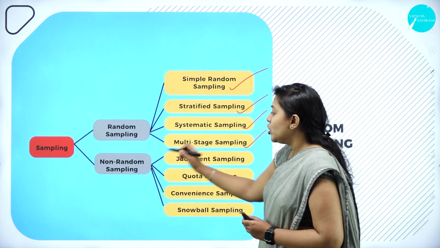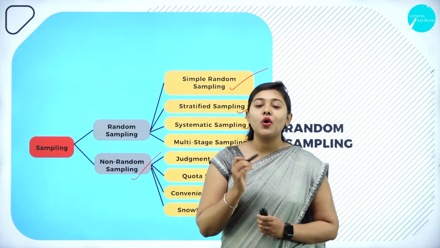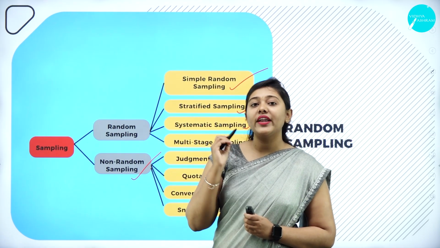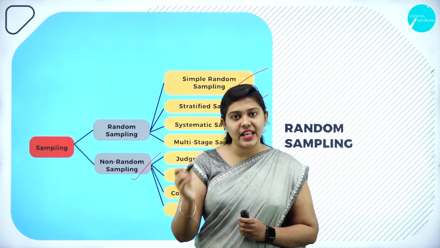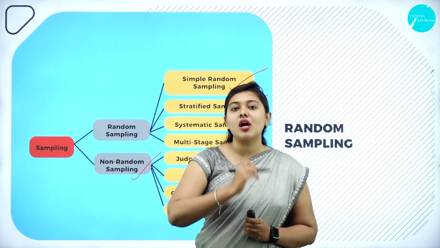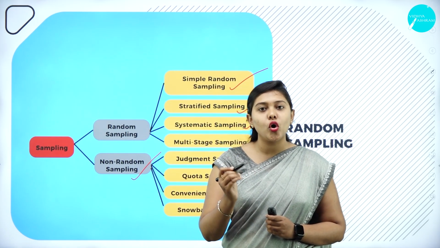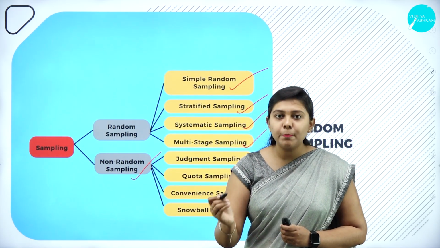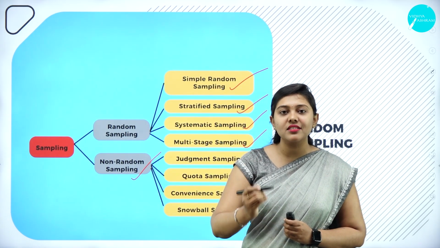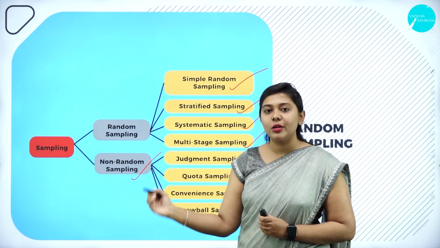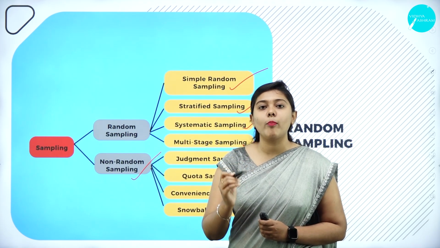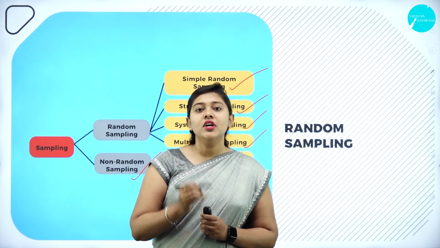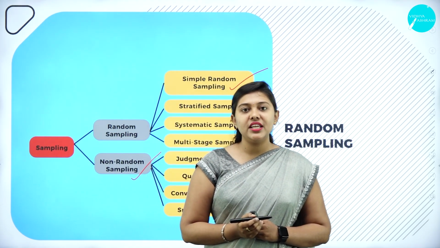When it comes to non-random sampling, you do not have an equal opportunity in the population to be selected. Based on certain judgment, based on quota, and based on the purpose of a researcher or a statistician, the information will be collected and the sample will be picked. Here the entire population doesn't have an equal chance of being selected.